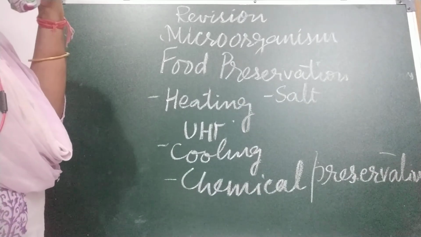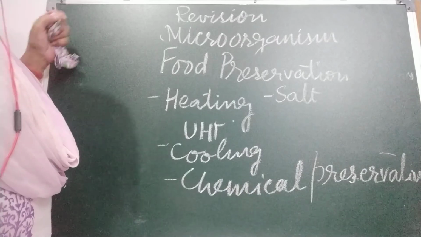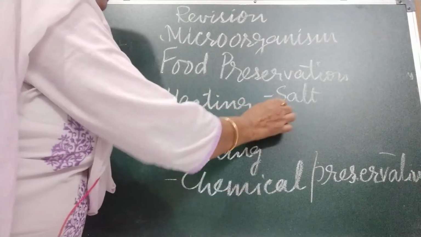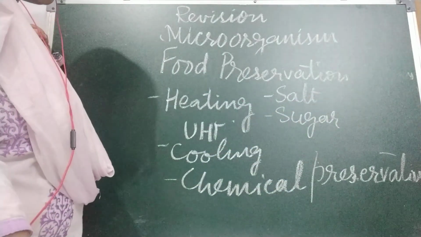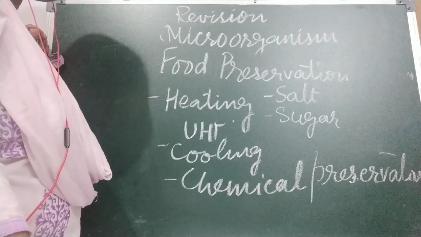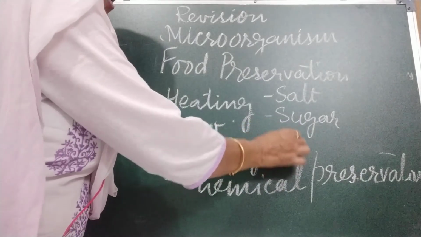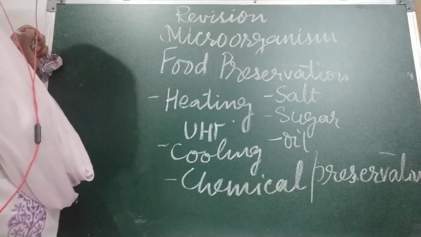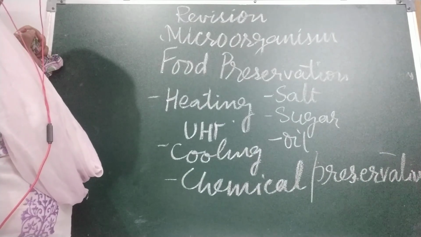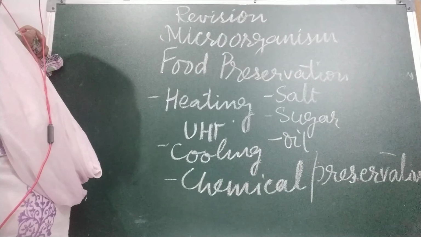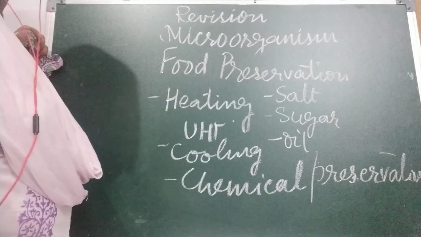We can preserve fish, pickles, chips by salting. The same method applies with sugar also. Sugar also helps in preserving jam, jellies and squashes. It also makes microbes lose water by osmosis. Next is oil and vinegar. Sometimes we add oil and vinegar. That provides an environment in which microorganisms cannot grow. They are used to preserve vegetables, fruits, fish, meat and pickles.